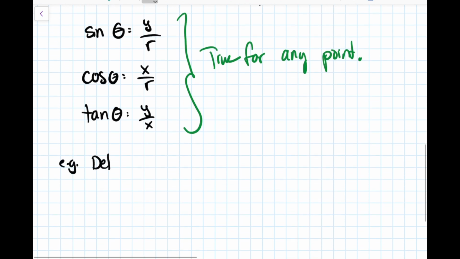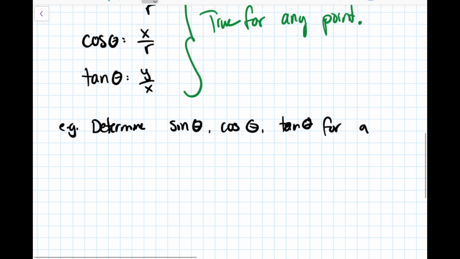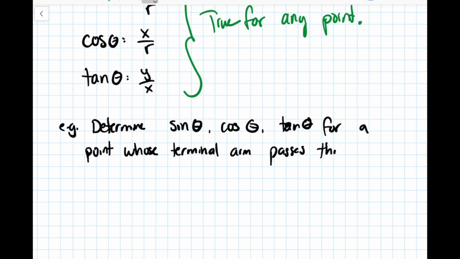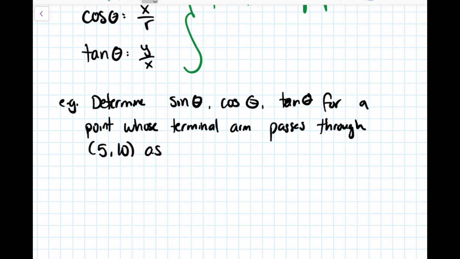So I want to determine sine theta, cosine theta, and tangent theta for a point whose terminal arm passes through, let's say, the point 5, 10. Oops, 5, 10, not 5, 0. And we're going to do that, and this is a phrase that you should remember, as exact values. So we'll talk about what I mean when I write that when the time comes.